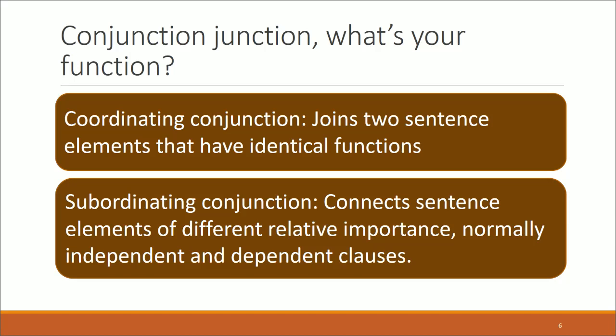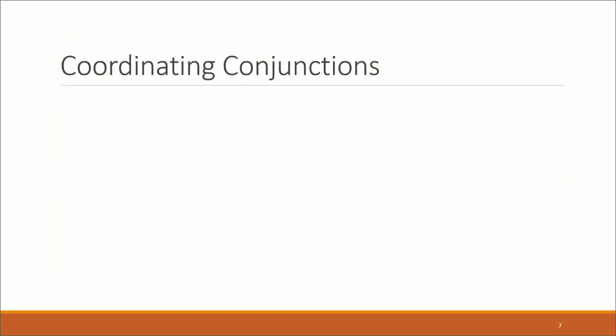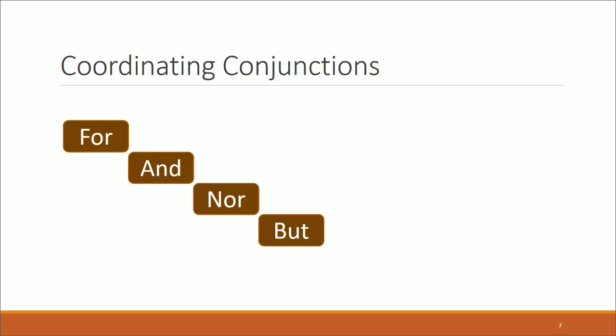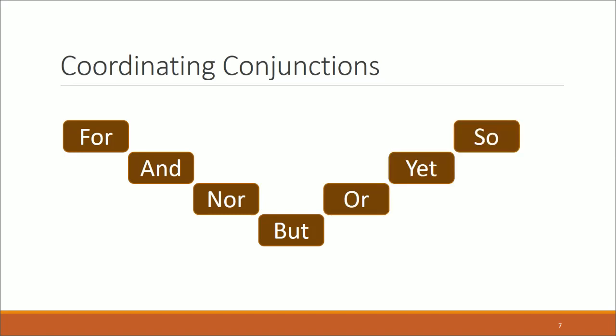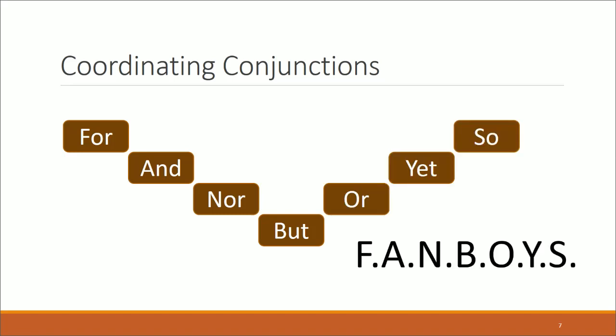Coordinating conjunction will join 2 sentence elements together that have identical functions when we roll forward into our other slides talking about sentence types. And our subordinating conjunction connects sentence elements of different relative importance. Generally are independent and dependent clauses. Okay. Are conjunctions that coordinate. Remember fanboys, for, and, nor, but, or, yet, so. Fanboys, F-A-N-B-O-Y-S. Remember, it's a great pop quiz question.